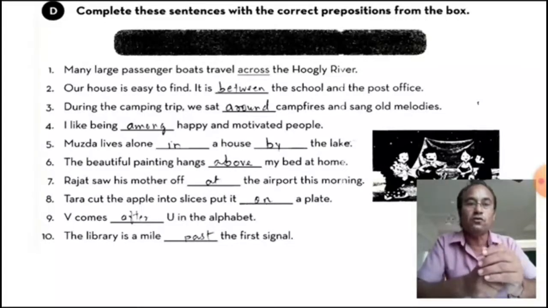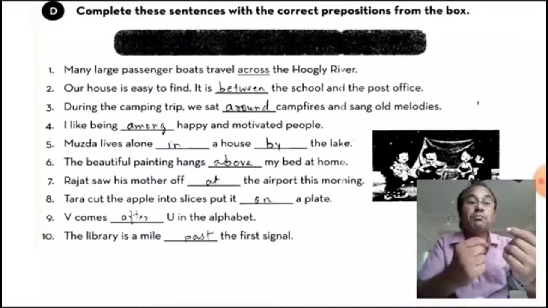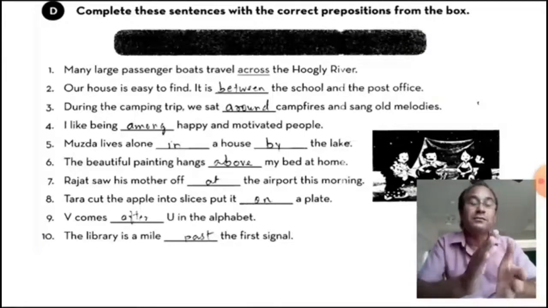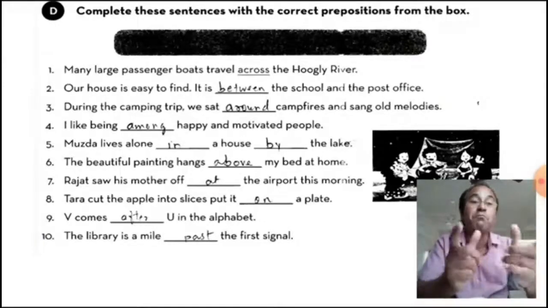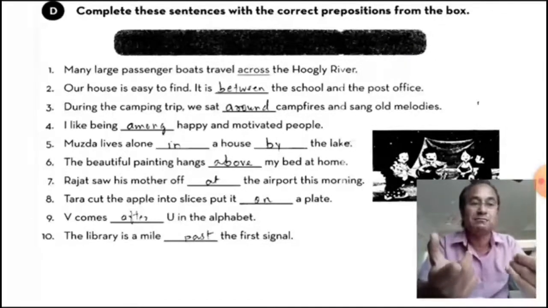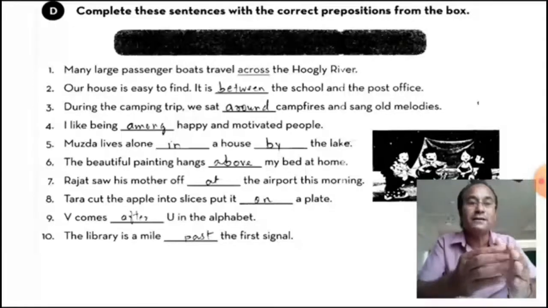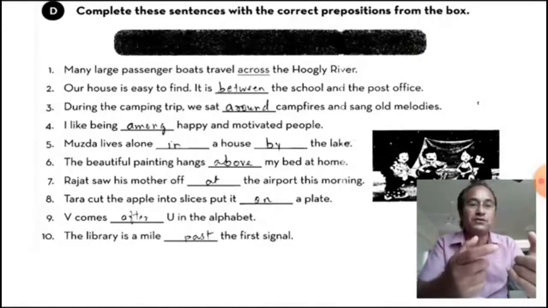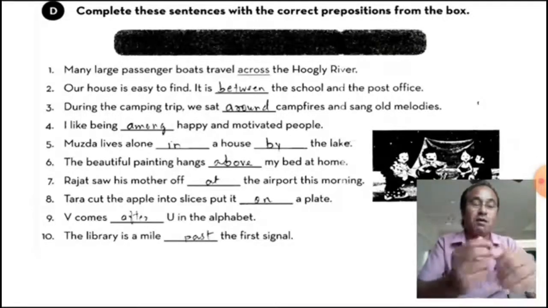Muzda lives alone in a house by the lake. Here by the lake does not mean the action is done by someone, but it shows place. By can show time, but here by the lake, बाजू में, it shows place. तो कहाँ रहती है? लेक के बाजू में. प्लेस बताया यहाँ पे, बाय प्रीपोजिशन ने प्लेस, इन ने भी प्लेस बताया. तो बाय के भी मल्टीपर्पज है, मल्टी फंक्शन है.